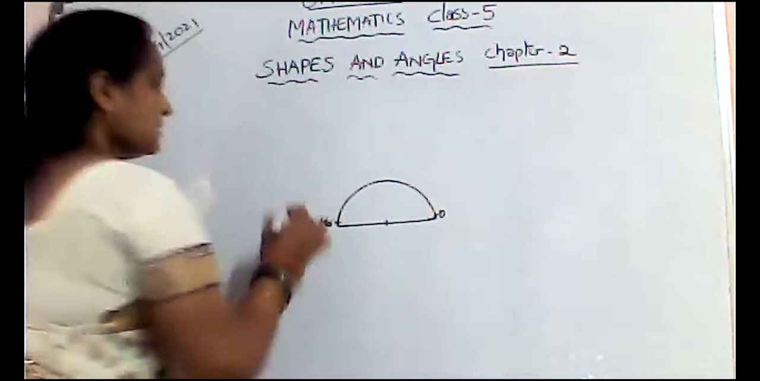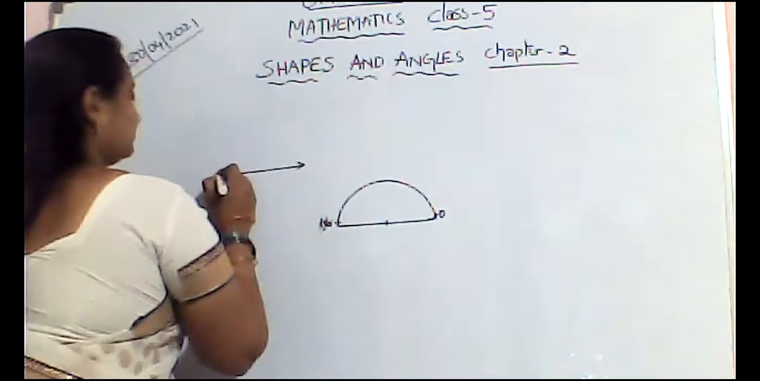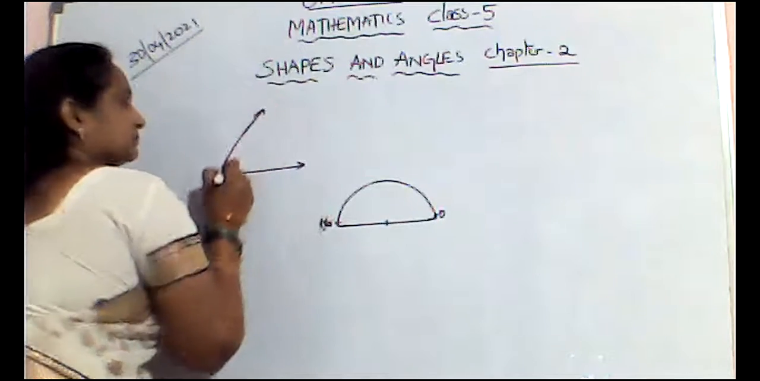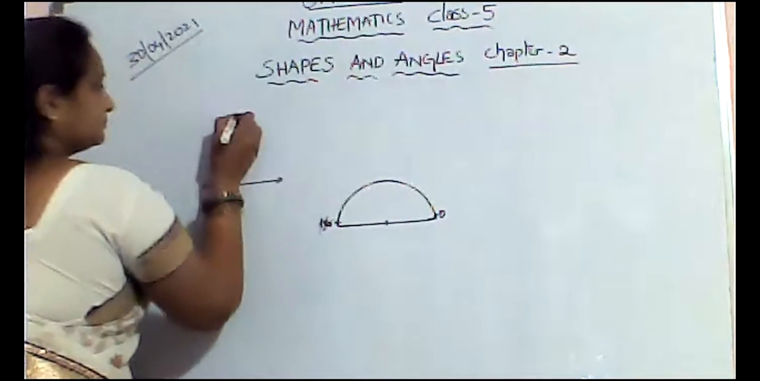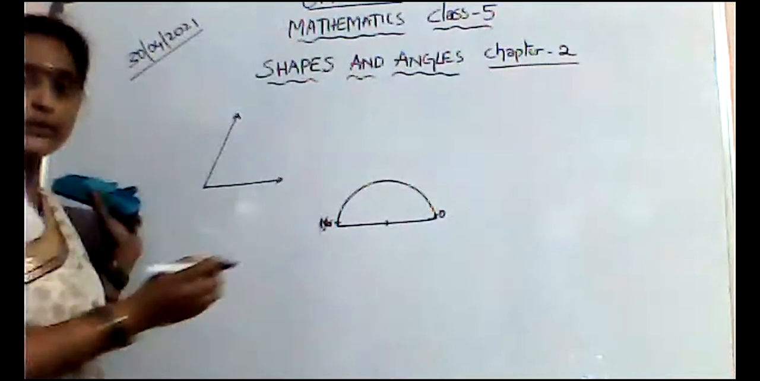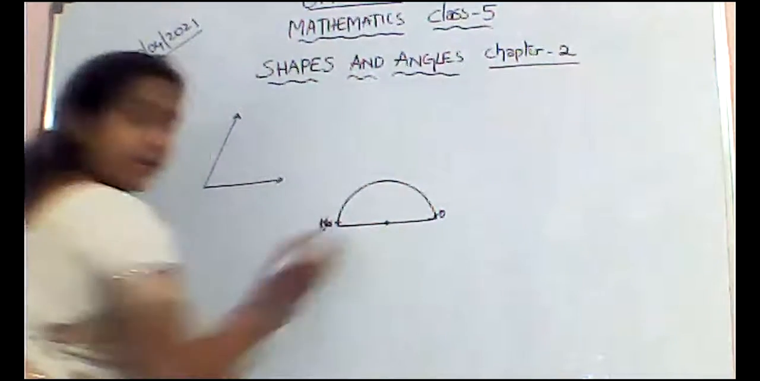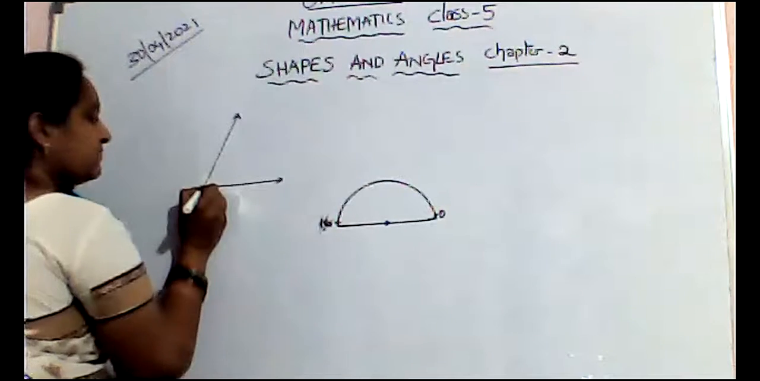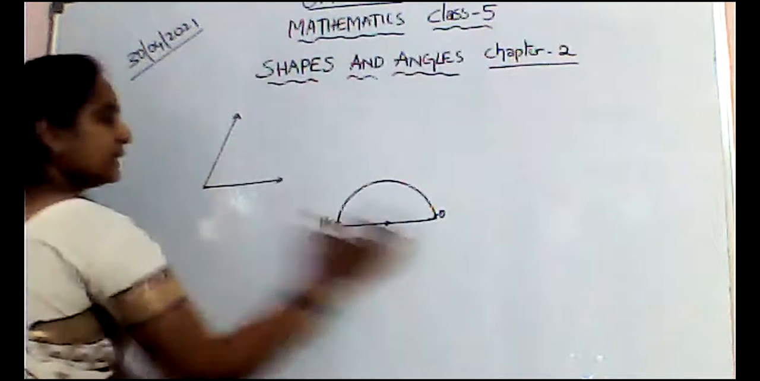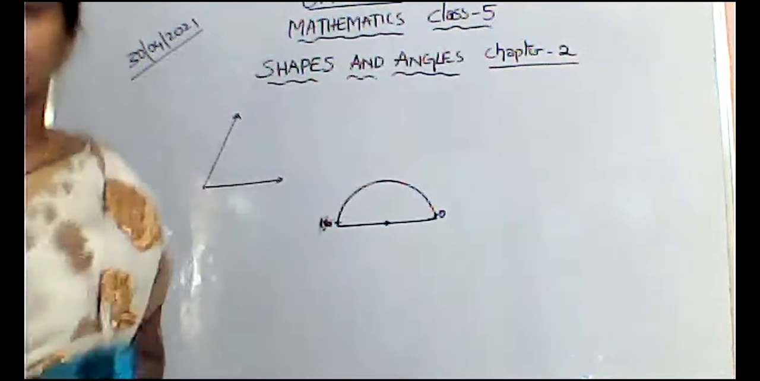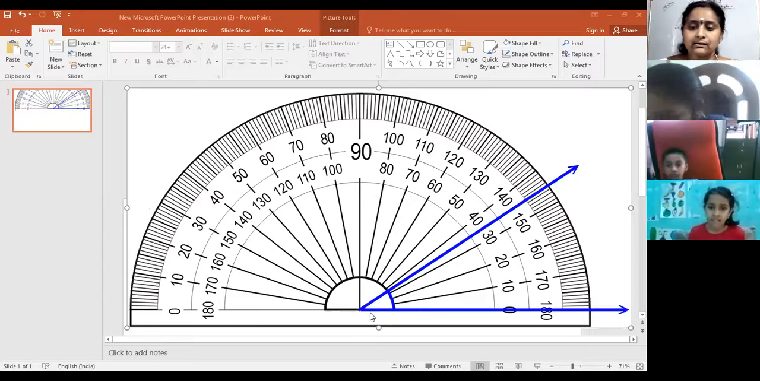Let us see. Suppose this is the angle that you have. What you have to do is coincide the center point of the protractor with the vertex. You have to keep the protractor here like this. I will show you how to keep it. This is the angle that we want to measure.